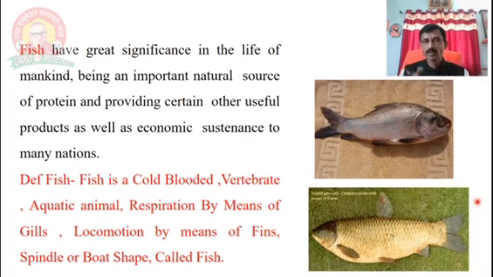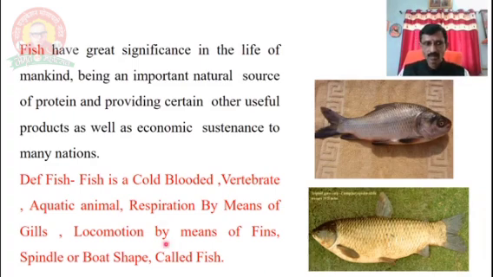And some products are also sold in the market, at national and international level, because some marine water fishes give the product, that is vitamin A and vitamin D. Some liver oils, some body oils contain vitamins for human beings, which is beneficial for the eye, skin and other things. It means that fish is of great significance to human beings. This is about the basic concept of fish, right?